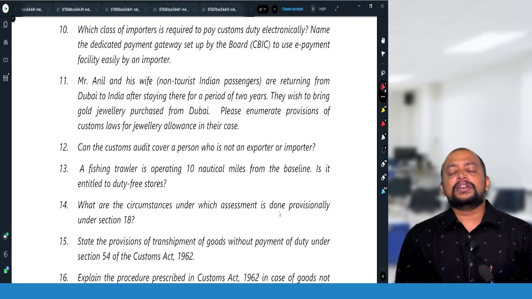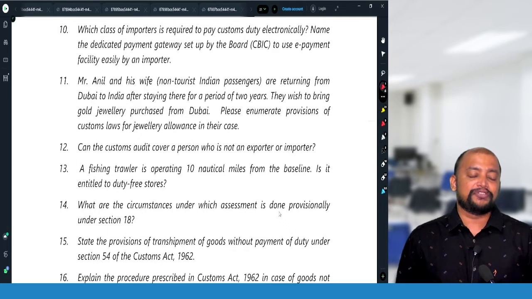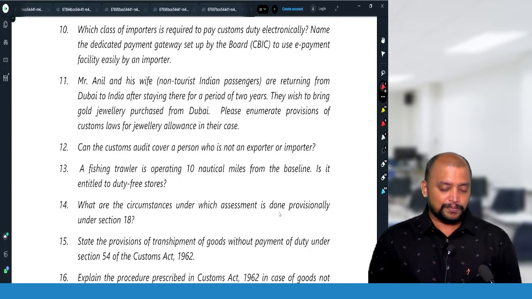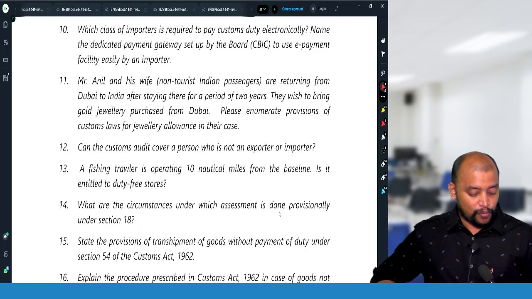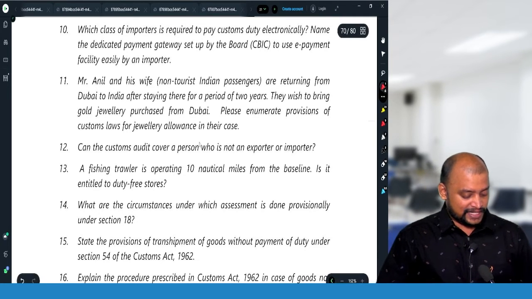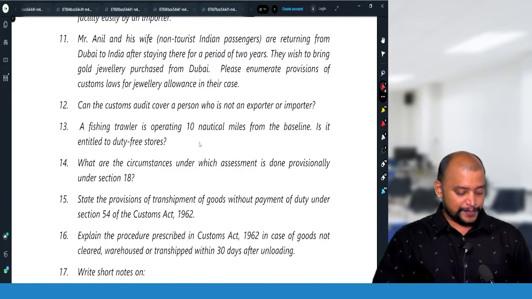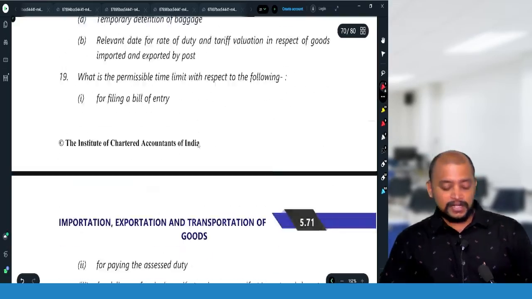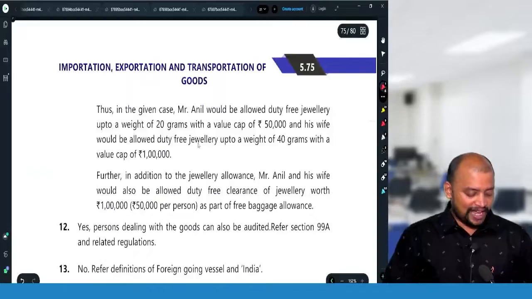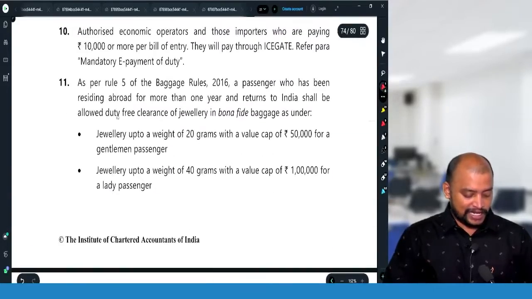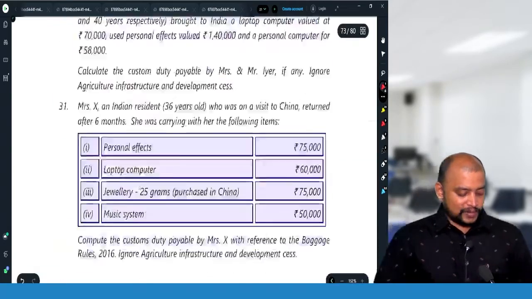Mr. Anil can bring jewelry to the extent of 20 grams with a value cap of 50,000, and Mrs. Anil can bring jewelry to the extent of 40 grams with a value cap of 1 lakh. That is the jewelry allowance available as per Rule 5. Rules 3 and 4 are the general free allowance. As per Rule 5, jewelry allowance, that is what they can bring. Okay, that is this. Then next, question number 12.